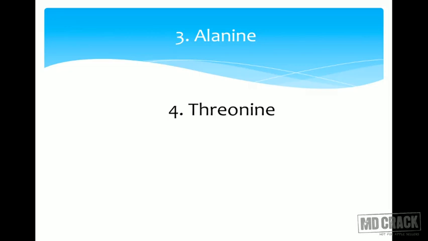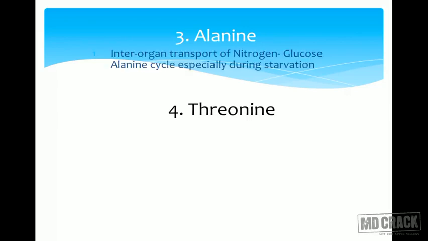What does the name mean to you? What is it used for? Alanine transaminase. Yes, alanine is involved in the formation of pyruvate. Plus it is involved in the inter-organ transport of ammonia in the non-toxic form. Remember the glucose alanine cycle? So that is the main significance. So it is involved in the inter-organ transport of nitrogen.